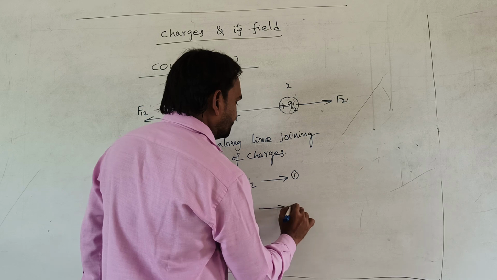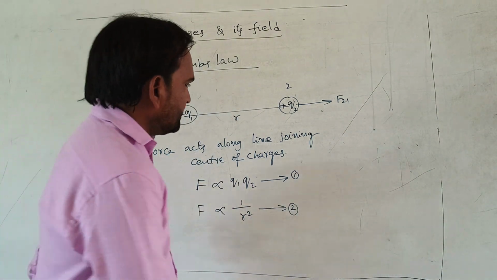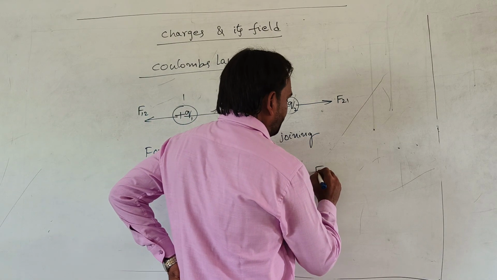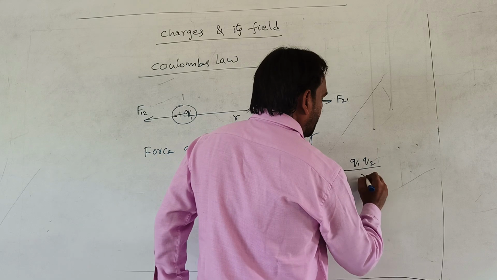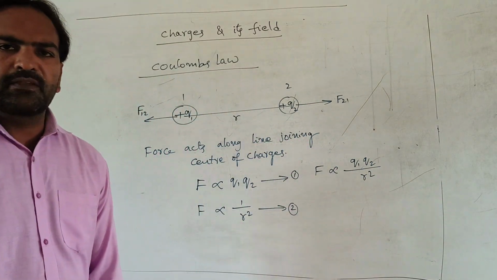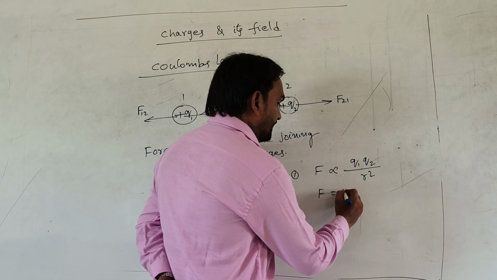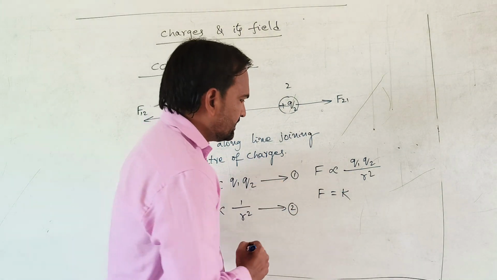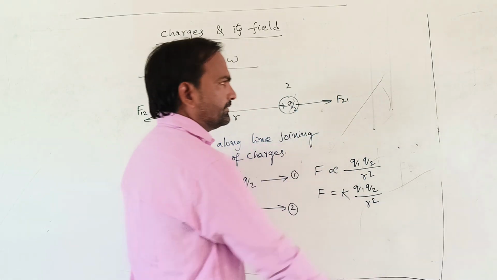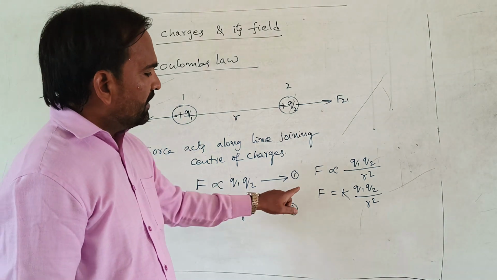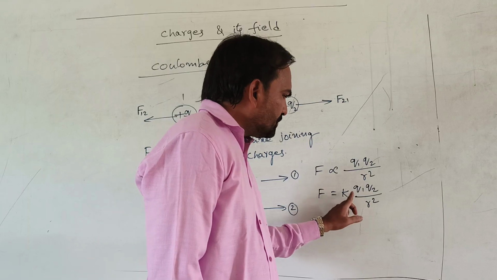square. With the help of these two relations, we can write F is proportional to Q1 Q2 by R square. We remove the proportionality: F is equal to K, where K is a constant, Q1 Q2 by R square. F is equal to K Q1 Q2 by R square.